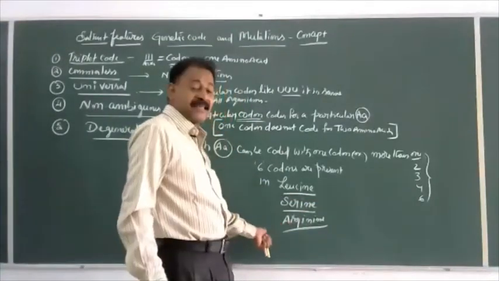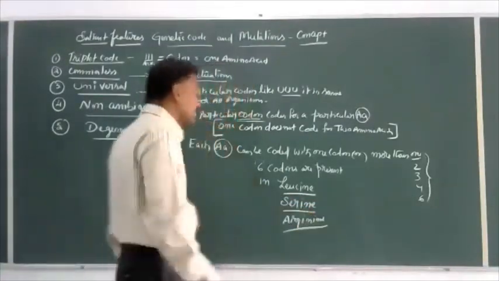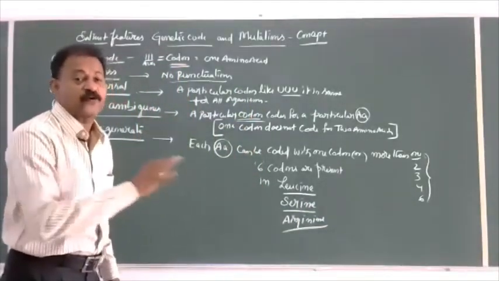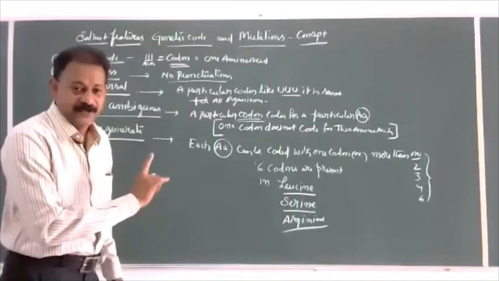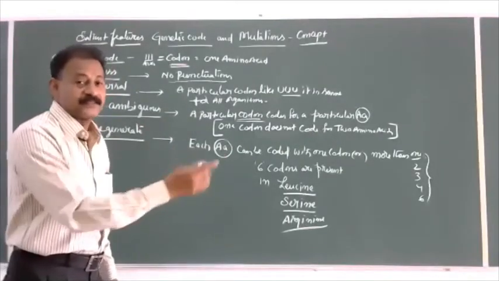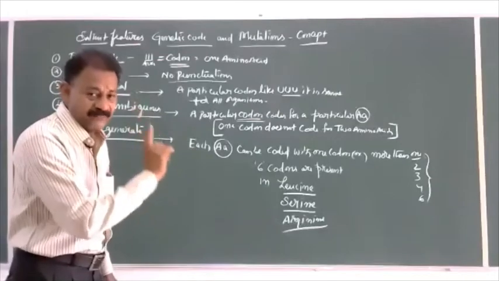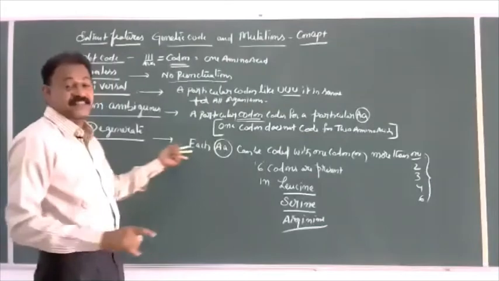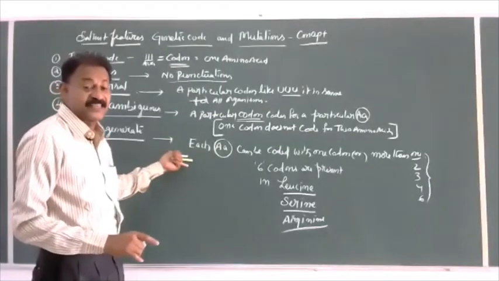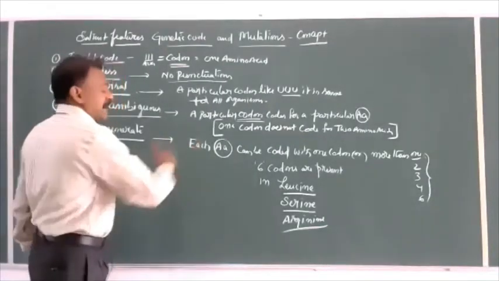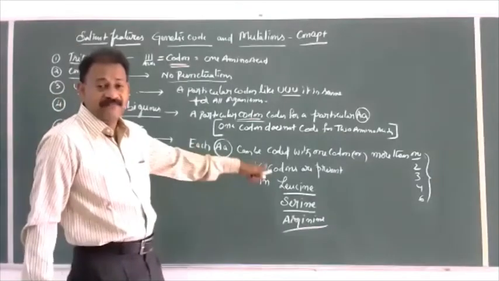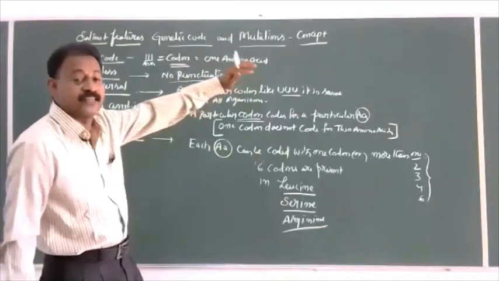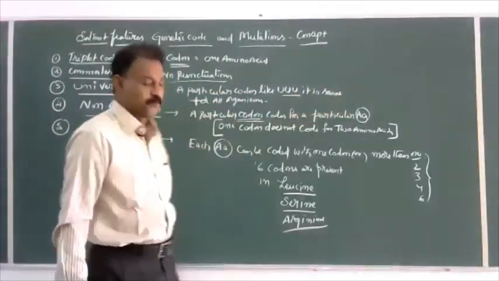Arginine is an amino acid having 6 codons. Like that, among the 20 amino acids, some have 4 codons, some have 3, some have 2, and some only 1 codon. So degeneracy of the genetic code means each amino acid has more than 1 codon. For 20 amino acids in the genetic code dictionary, 64 codons are possible.